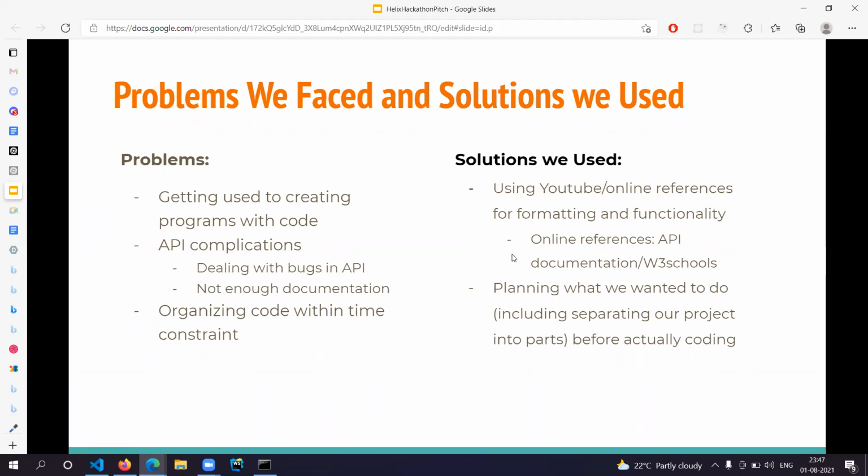A couple references that we had used to make it work easily were YouTube videos, the W3 Schools website, and Stack Overflow. Something that was useful when we were making this was planning what we wanted to do before actually coding it. It made it more convenient, and that way we could have all of us working on our separate assignments.